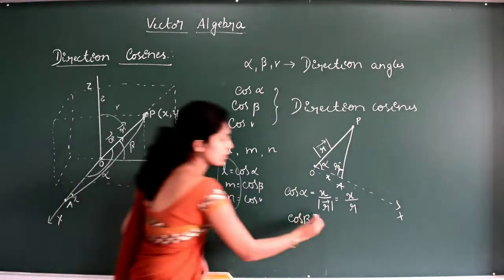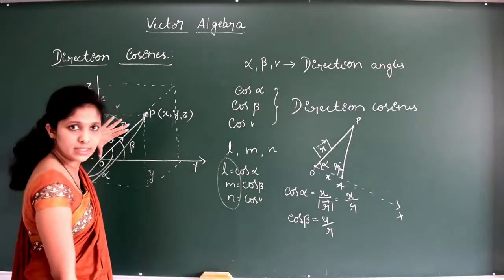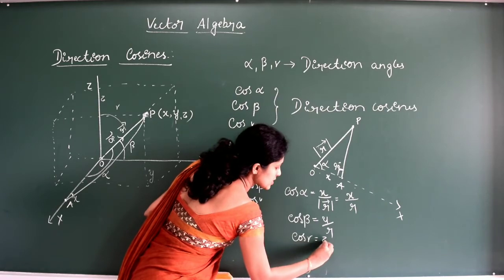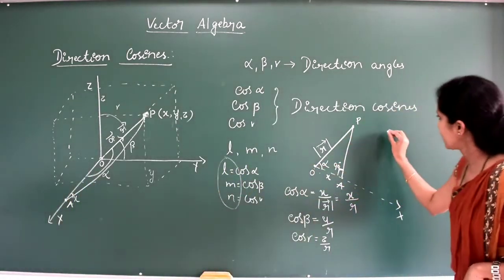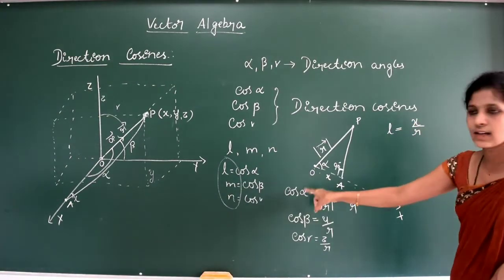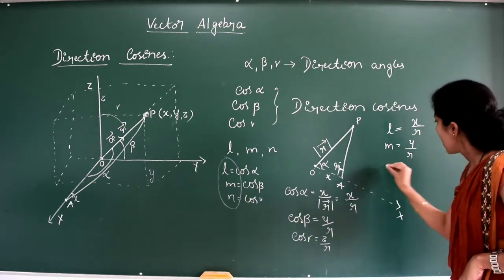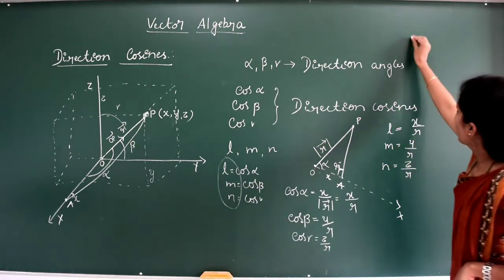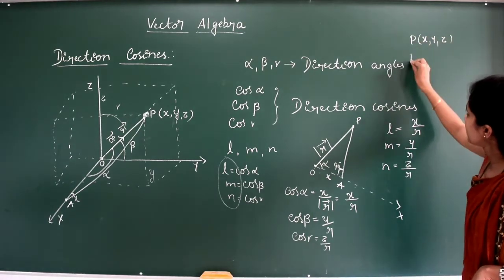So cos beta will be equal to y by R. The magnitude of the vector OP will be the same, and cos gamma is equal to z by R. So these are called the direction cosines, or we can write L is equal to x by R. Cos alpha is nothing but L, and M is equal to y by R, and N is equal to z by R. Now the point P is (x, y, z).